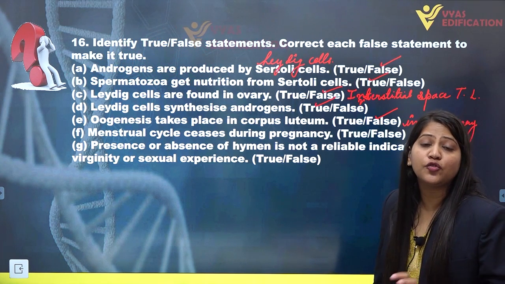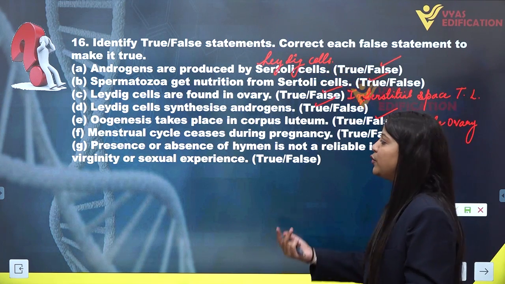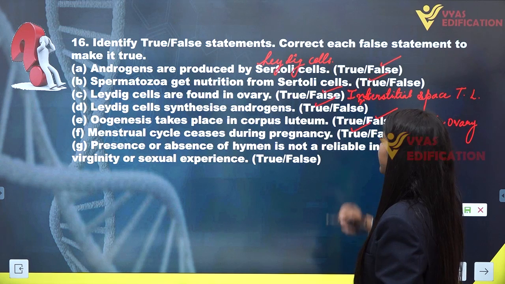The next statement we have is menstrual cycle ceases during pregnancy. Yes, it is a true statement that menstrual cycle actually ceases or stops during pregnancy. This statement is actually correct.